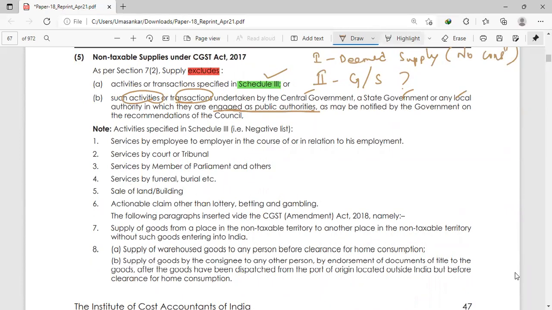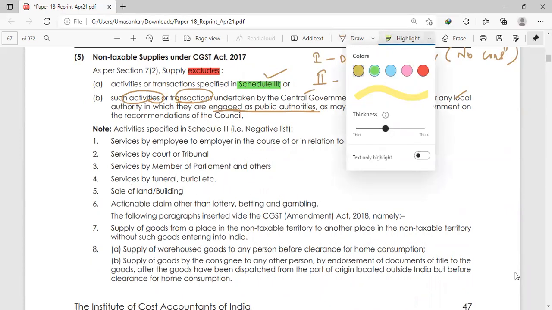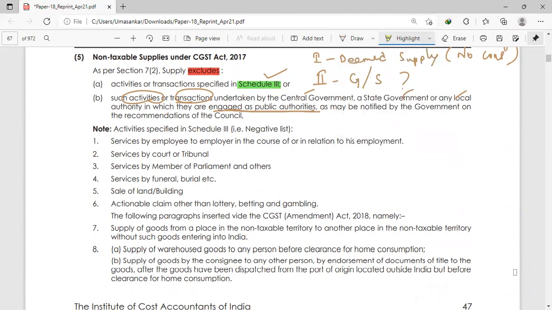So, for activities specified in Schedule 3, that is the negative list: services by an employee to the employer in relation to employment. Okay, if an employment relationship is there, then it will come under non-taxable supply. Then services by a court or tribunal will also come under non-taxable supply. Services by a member of parliament or MLA will come.